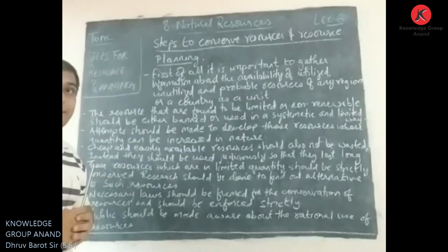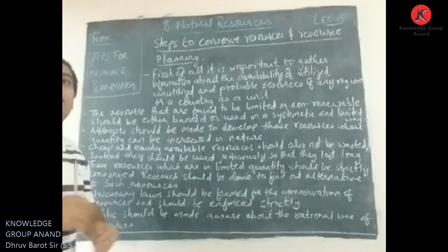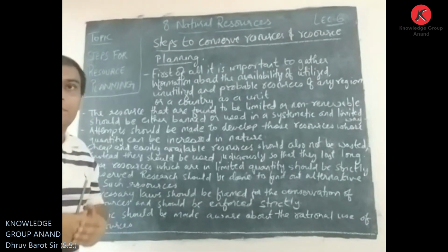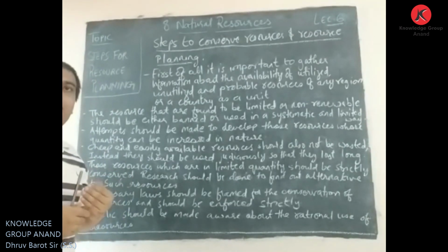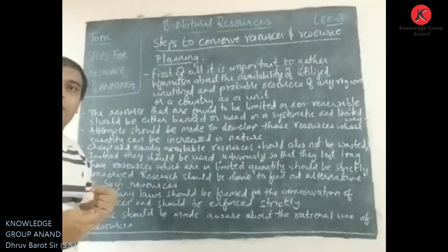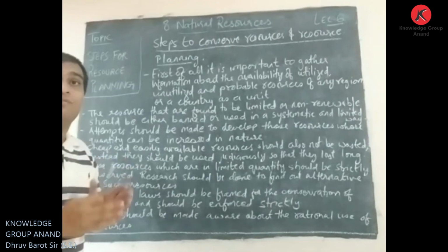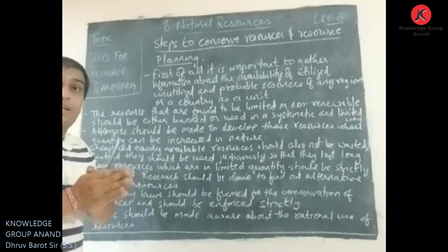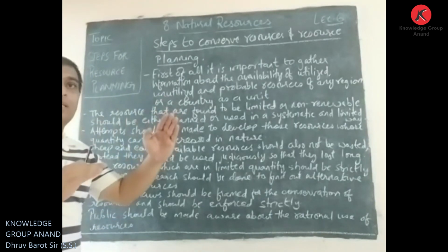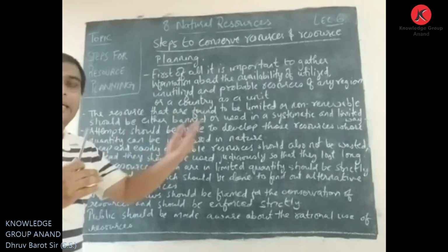So let us review what we discussed today, the steps to conserve, the planning, and the manner in which we should proceed. First of all, we should gather the information related to these resources, which resources are available. We should gather the information: utilized, unutilized, which region, which kind of resources are available from which region. After gathering the information, when we understand which are renewable resources and which are non-renewable resources, we should start caring about renewable and non-renewable resources.